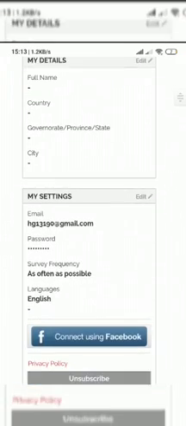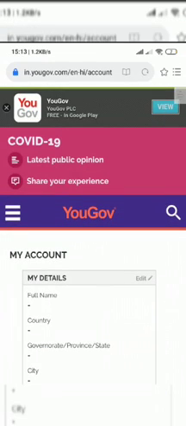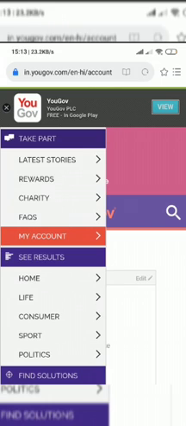So now I'm going to show you some other features of this site. You can click on the three lines to go to the menus, and I'm showing you the first tab. This tab is for take part. You can take part in the survey, and latest stories, whatever stories are on the site you can read. Rewards, in the reward section you can redeem your money. Charity, you can give your money to charity.